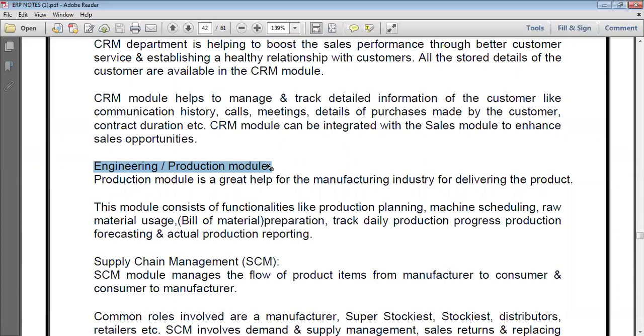Supply chain management. The SCM module manages the flow of product items from manufacturer to consumer, or consumer to manufacturer. Supply chain management is from supplier to customer and from customer to supplier. This is one of the ERP module applications.